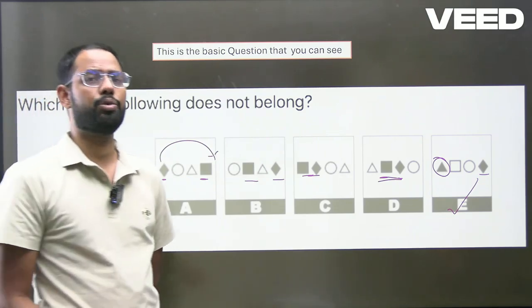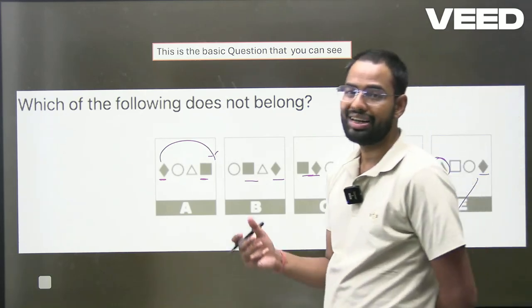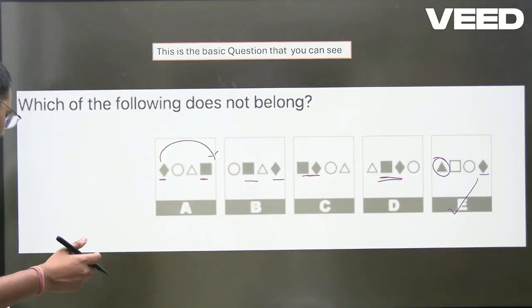Then a very simple approach, right? Very simple approach. It is going to save your time. Okay, definitely going to save your time.